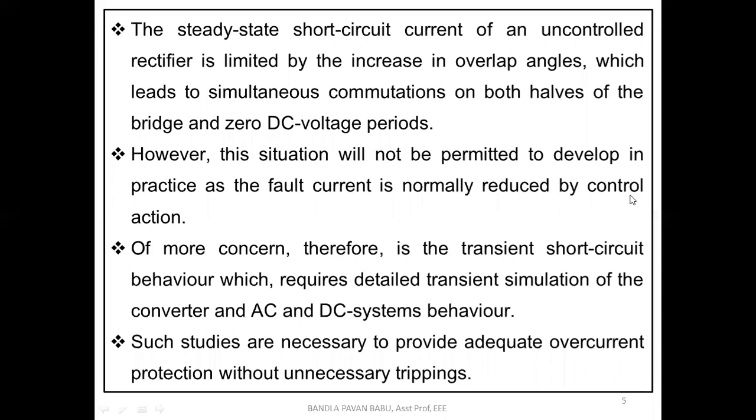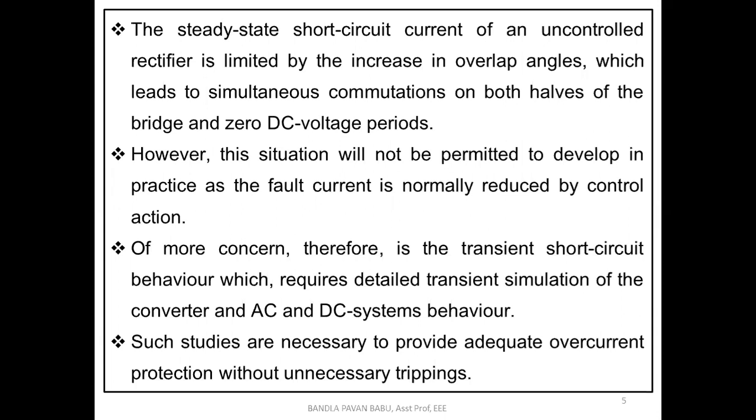Next, however, this situation will not be permitted to develop in practice, as a fault current is normally reduced by control action. As I said before, by keeping the alpha minimum and constant, and to a certain extent using mu, we can control these disturbances.